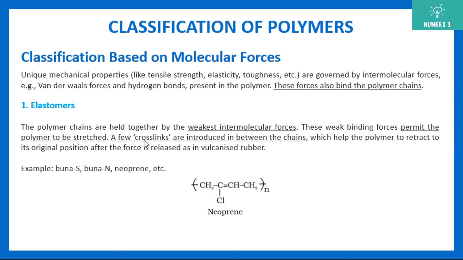And if you introduce a few cross-links, which make the network polymer, they will help the polymer to retract. If you stretch them and release the stress, they come back to their original position, as in vulcanized rubber.